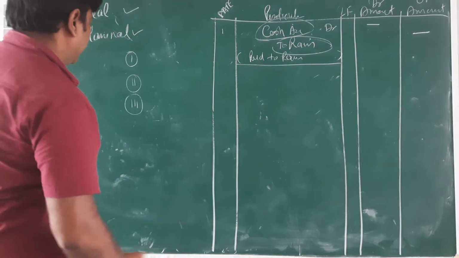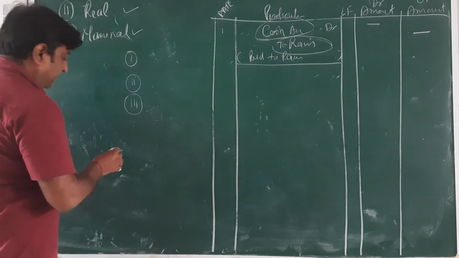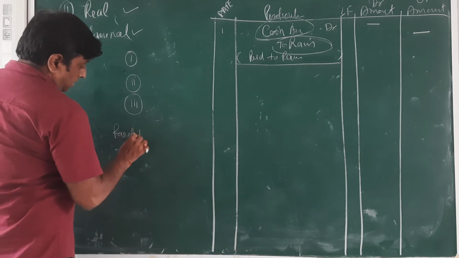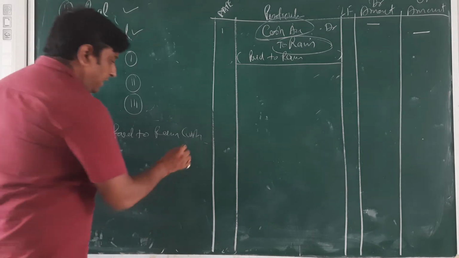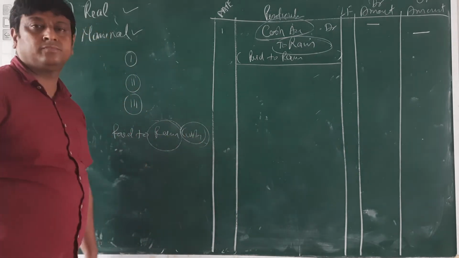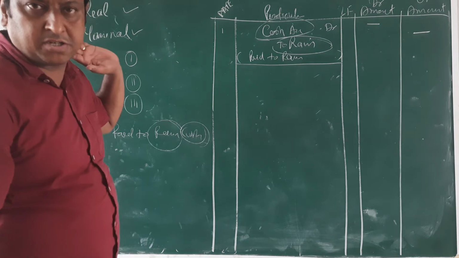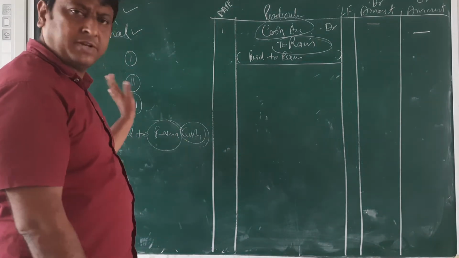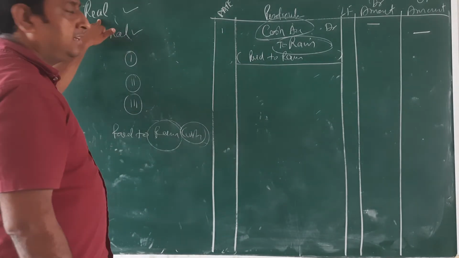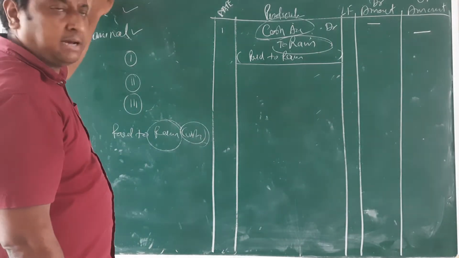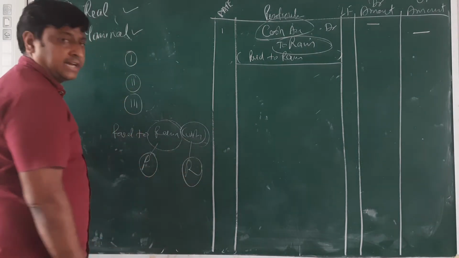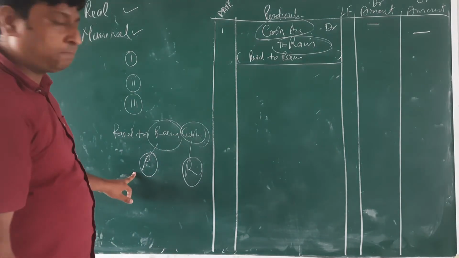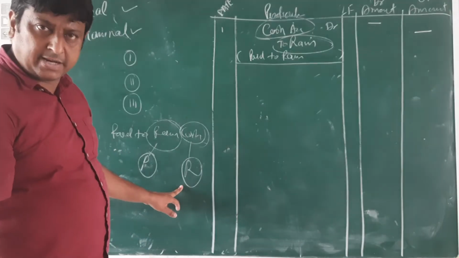As for example, pen to Ram, cash. So one is the cash and second is Ram. Two accounts, first step is finished. Cash and Ram. Then we relate them with the account. Ram is related with the personal account and cash is related with the real account.